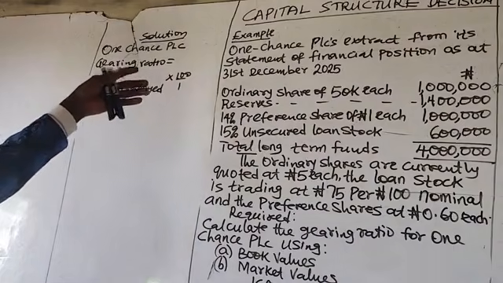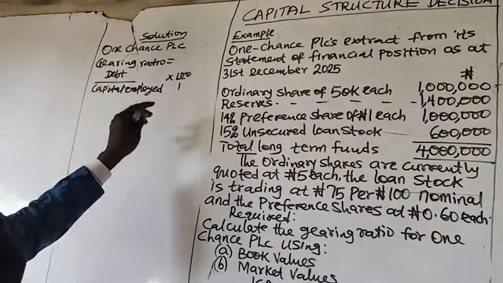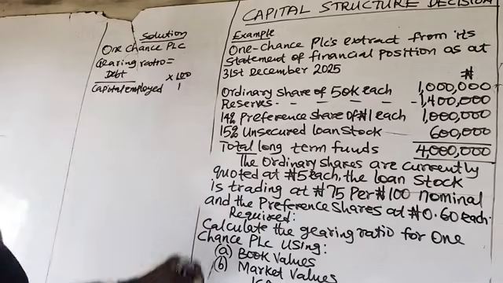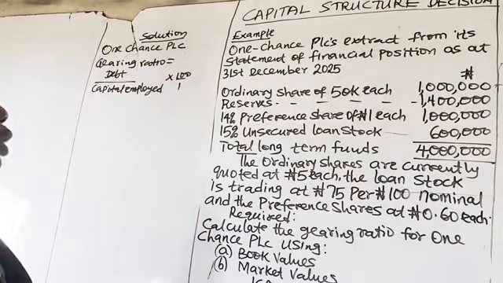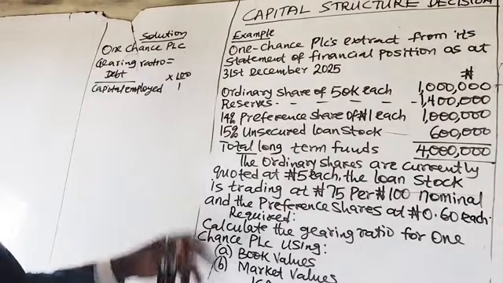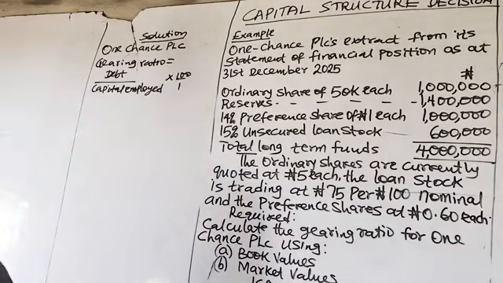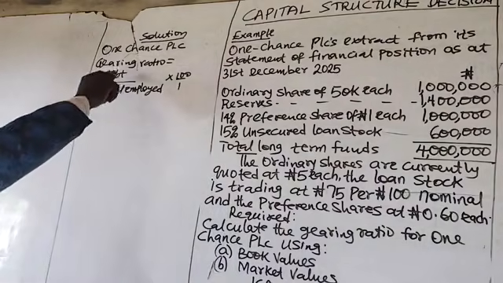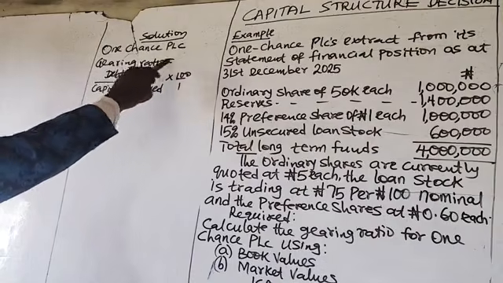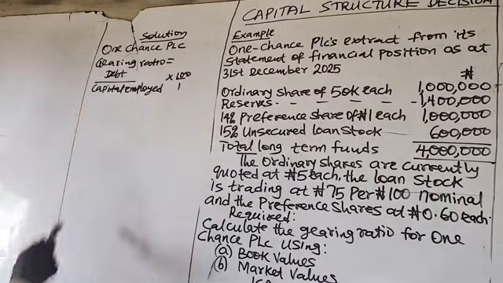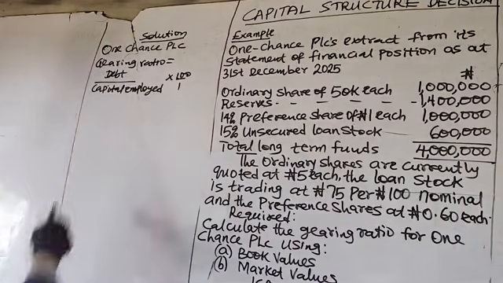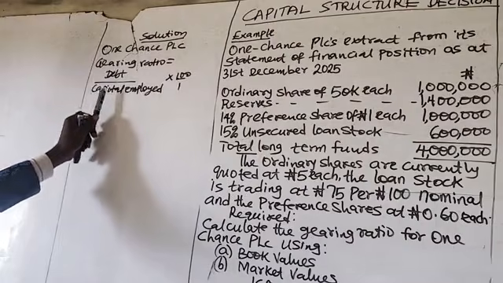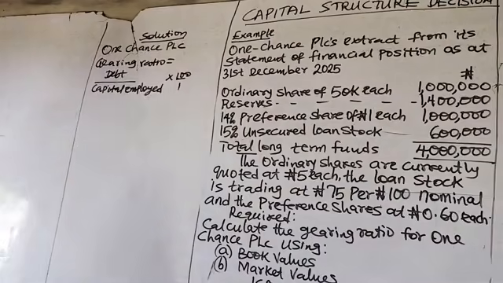I gave you 4 formulas for calculating the gearing ratio. To use any of the other 3, the question will specify that. So the requirements will capture the need for another formula. But whenever the examiner is silent as to the formula to use, whether for gearing ratio, financial gearing or capital gearing, always use the ratio of debt to capital employed. And I've told you that the capital employed will always be the equity plus prior charge capital.